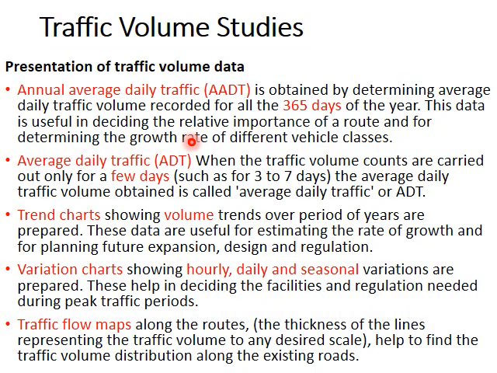Next, how to present the traffic volume data. If you count the number of vehicles and the classification, how to present it? First, terminology used to present the traffic volume data is annual average daily traffic, that is AADT, which is the average daily traffic for 365 days of the year. Next comes average daily traffic, which is ADT, which is for only 3 to 7 days, not for 365 days or a whole month or something like that.